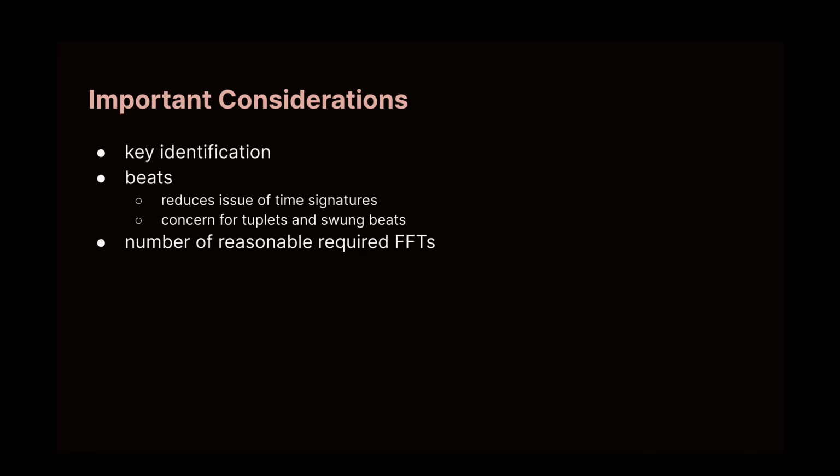Beyond splitting samples into sections of different keys, we can also split the samples into sections of beats, or strung pulses. This avoids the problem of time signatures, which are a way to organize beats into numerical groupings called measures. Within each beat, there are usually different rhythms, which are usually divided into groups that are in multiples of 2. However, it is important to remember that this method could present issues for music with swung beats, such as Mariah Carey's All I Want for Christmas Is You, or tuplets, because neither scenario fits into division by 2. For simplicity, we ignore that scenario. Taking the tempo, or speed, of the music into account through beats per minute, also known as BPM, we can calculate the number of FFTs we have to run through the sampling interval.